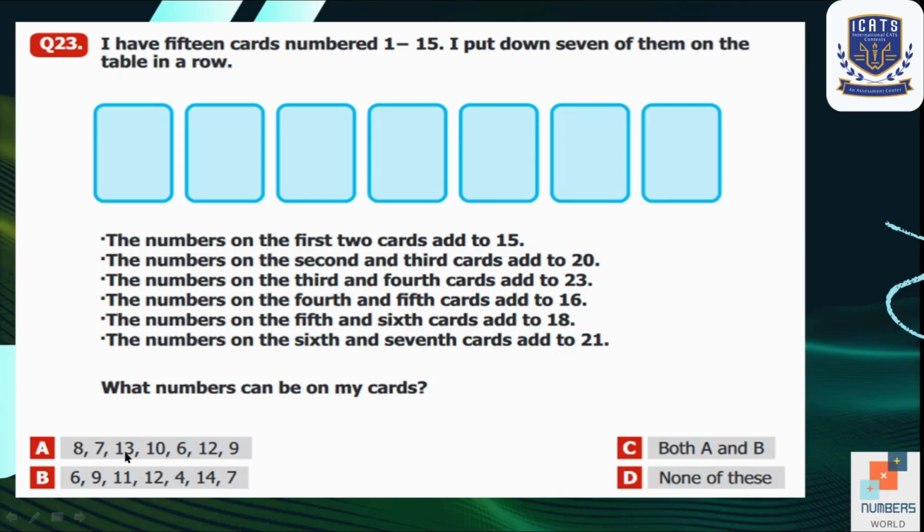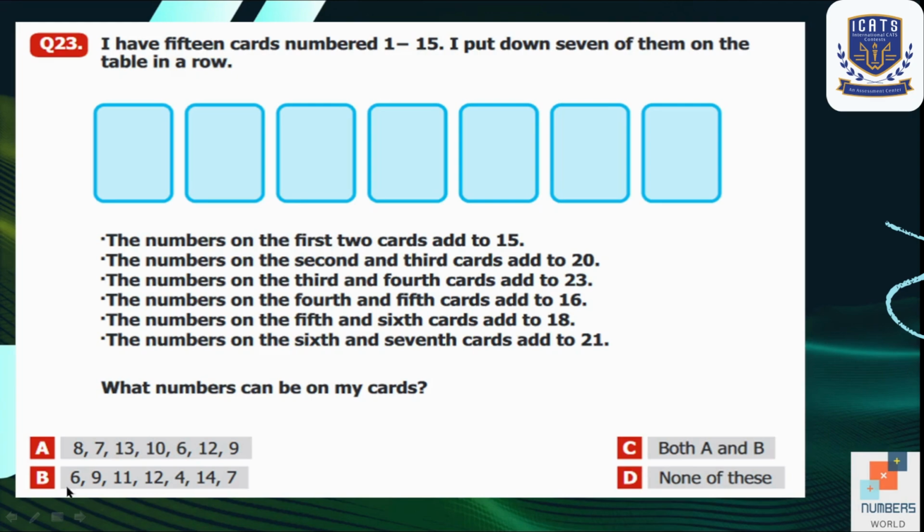Then the sum of second and third numbers, which are 7 and 13, the sum is equal to 20. It's also true. Then 13 plus 10 is equal to 23. 10 plus 6 is equal to 16. 6 plus 12 is equal to 18. And at last, sum of the 6th and 7th numbers, 12 and 9 is equal to 21. So it means it verifies all the hints. So option A is correct.